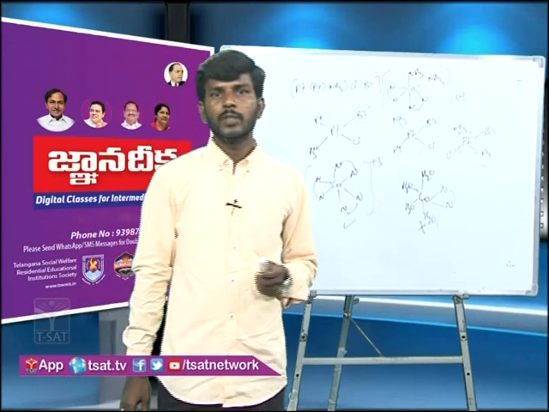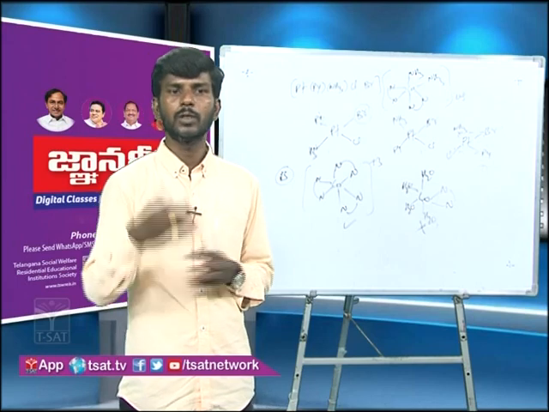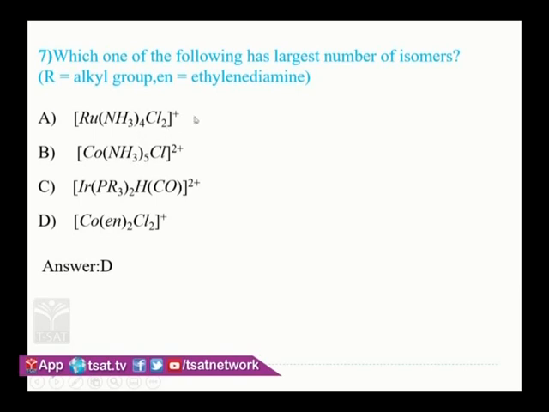And which one of the following has the largest number of isomers? While solving this type of question, first write the geometrical isomers. Then you check the optical isomers. If a plane of symmetry is not there, you count one more. Then you will get the answer. First one you see, here cis and trans only we are going to write. In both cis and trans there is a plane of symmetry. If you want you can see that one.